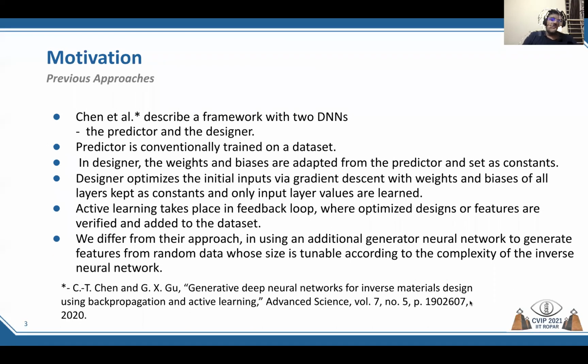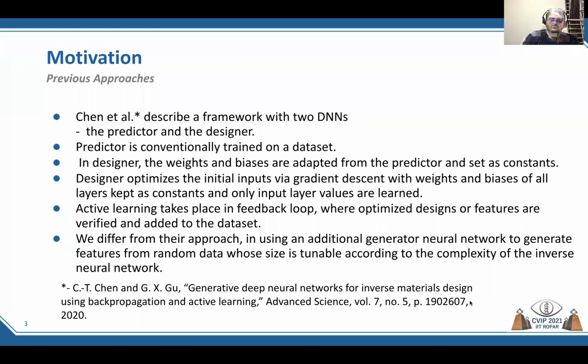Chen et al. describe a framework with two neural networks, predictor and designer. Predictor is conventionally trained on a data set. That means predictor takes features as inputs and predicts targets. But in designer they copy all the weights and biases of the trained predictor and keep them as constants. And only the input layer is learned by gradient descent to predict features that correspond to a desired